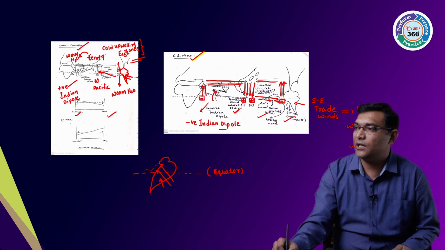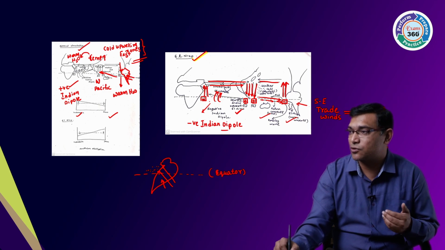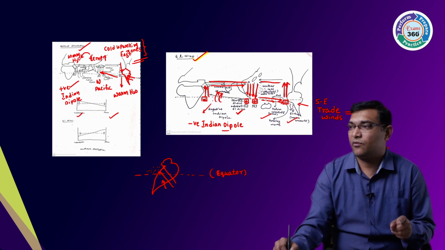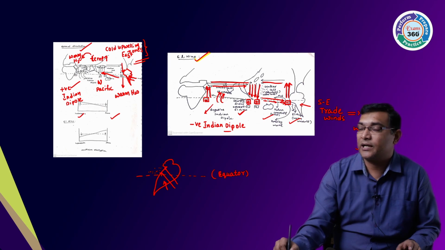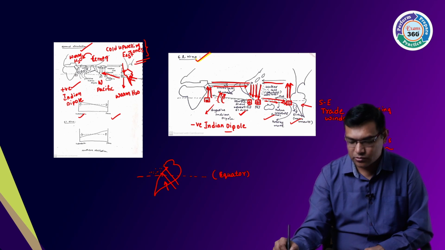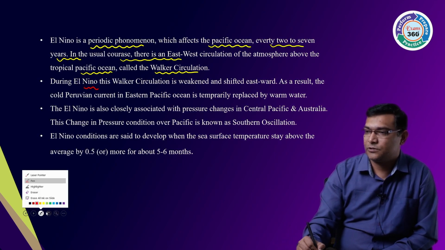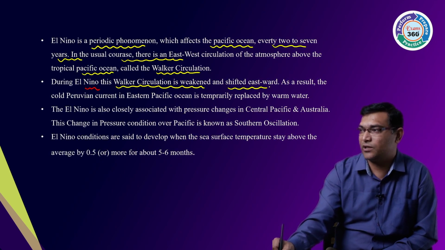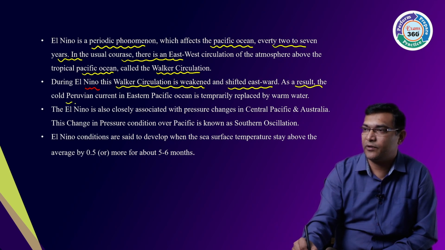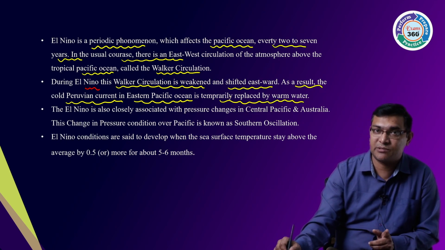So what will happen? Because of the El Nino, the winds which have to be stronger, which drag the water from your Arabian Sea or Indian Ocean or Bay of Bengal into India, are getting weakened. Okay, so see here how they are. Now, during the El Nino phenomenon, the Walker cell is weakened and shifted eastward. As a result, the cold Peruvian current in the East Pacific Ocean is temporarily replaced by warm. Okay, cold Peruvian current is replaced by warm current.